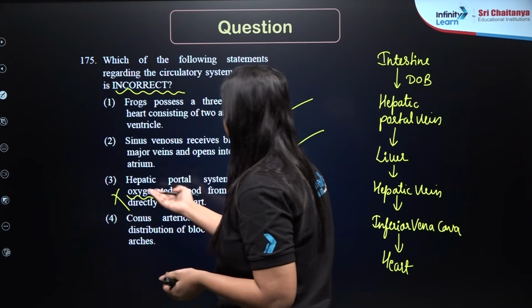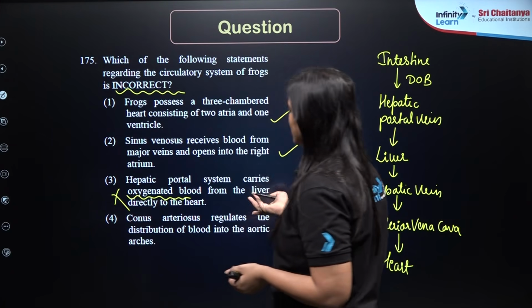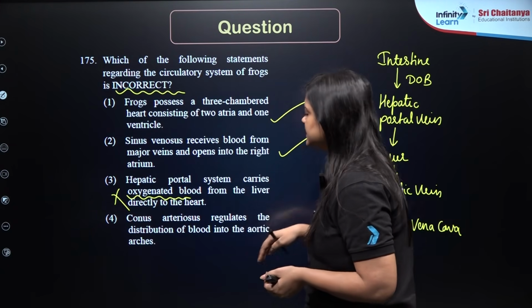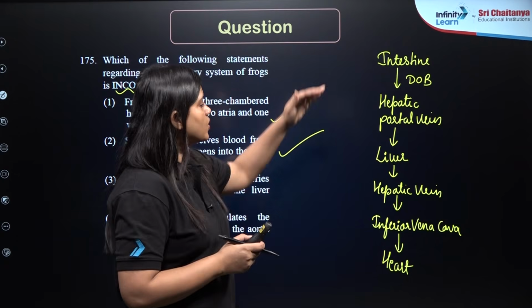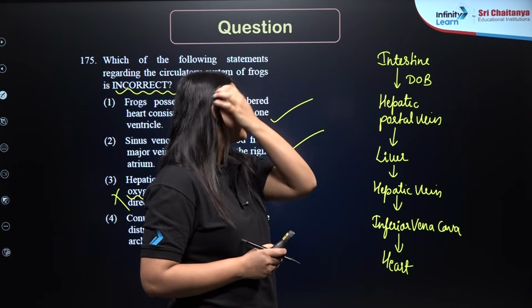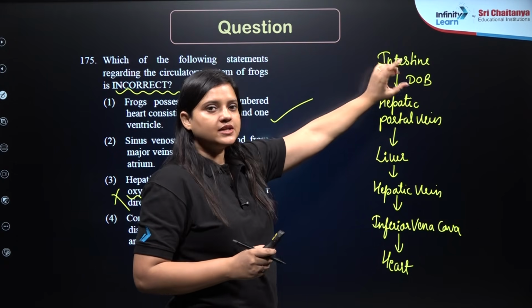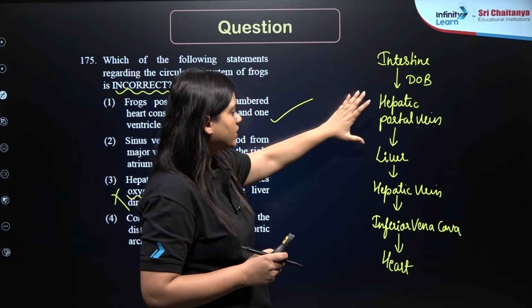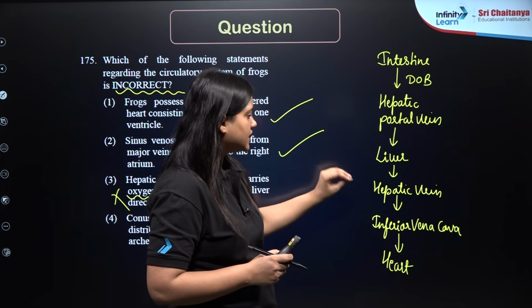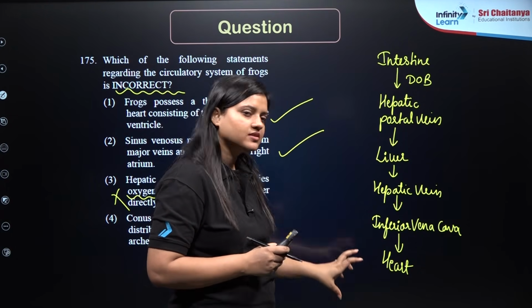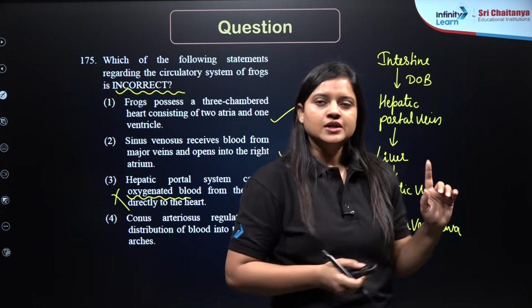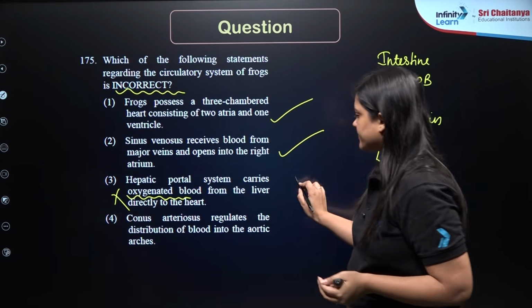Right, so here it is written that hepatic portal system will carry oxygenated blood from the liver directly to the heart. So understand that from intestine the deoxygenated blood through hepatic portal vein will go to the liver first, then the hepatic vein, then inferior vena cava and then heart. Okay. So yeah, this is wrong.